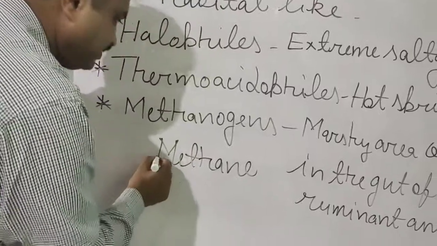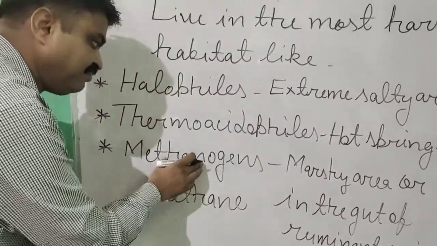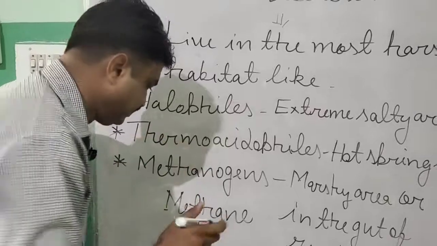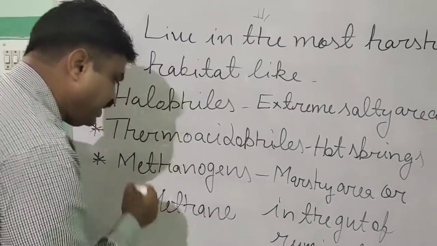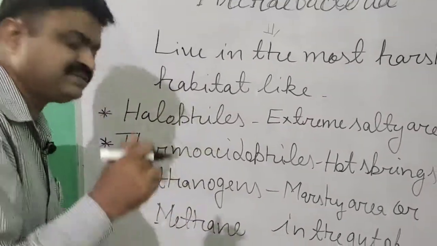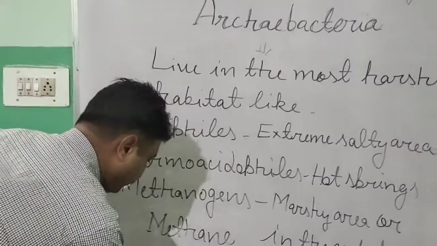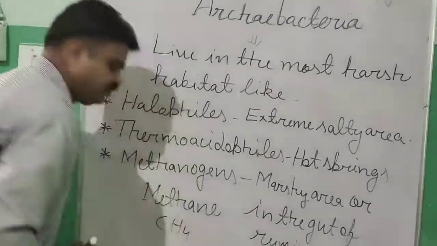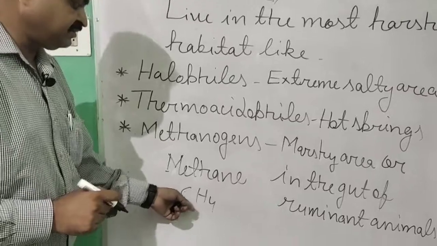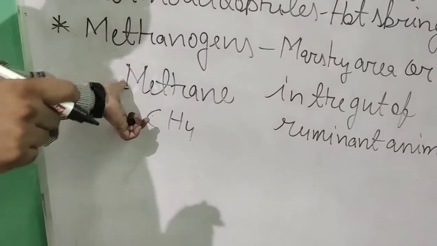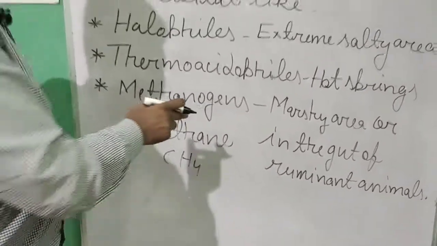So methane gas is produced by methanogen bacteria, and the formula of methane is CH4. This gas is produced by these bacteria.